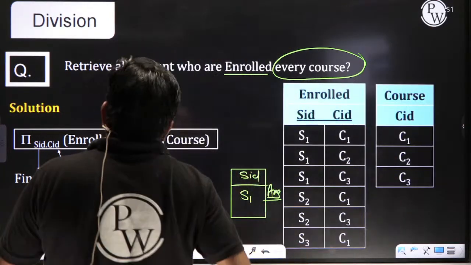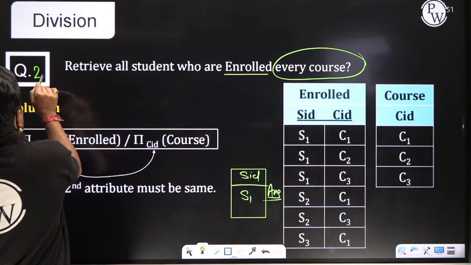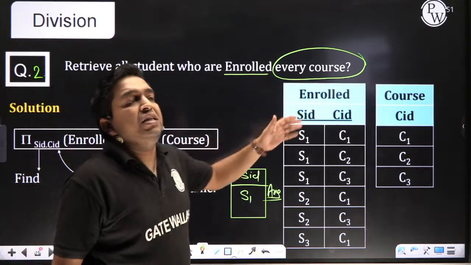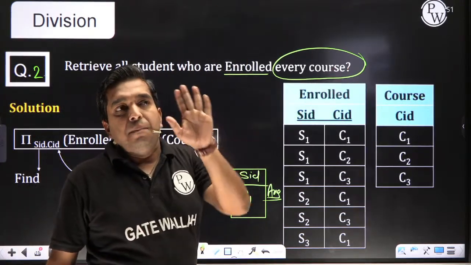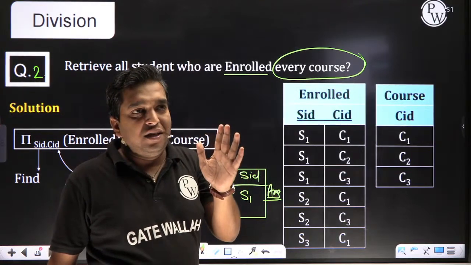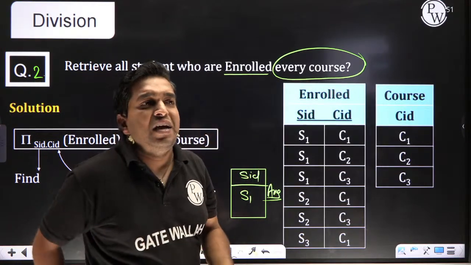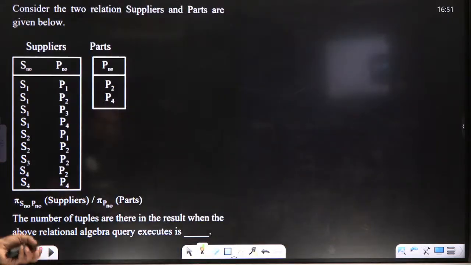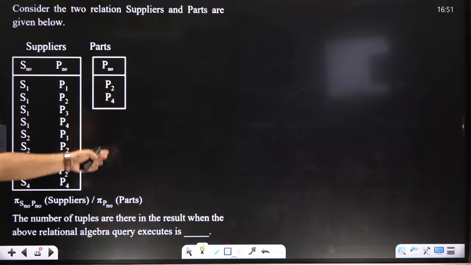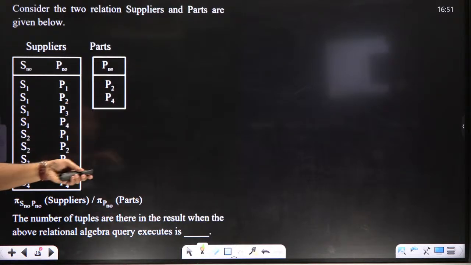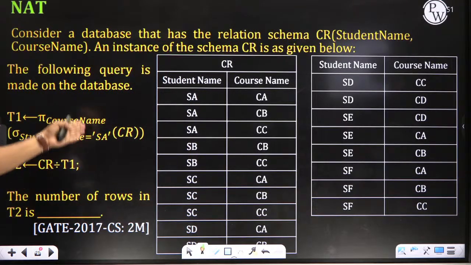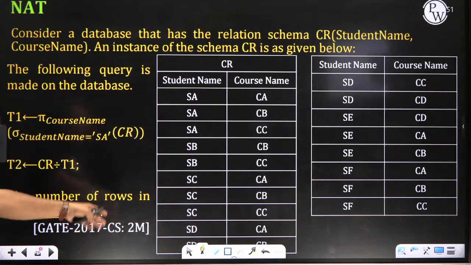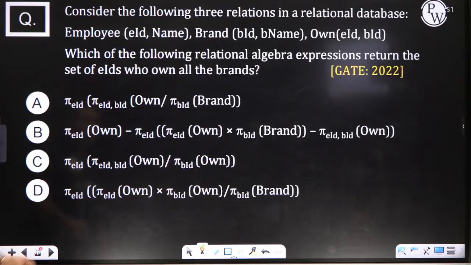Now, listen. Most of the students have doubts in this topic, but believe me, you will enjoy it. Most students have doubts in the division operator. They say, sir, if there is this type of divide, then what do we do? Because we don't have crystal clarity on division. Sir, if this type of question is asked, like in GATE 2017, then how will division actually work? I will let you know both methods of how division works, and we will discuss the GATE questions.